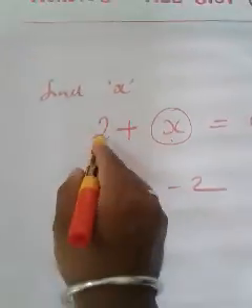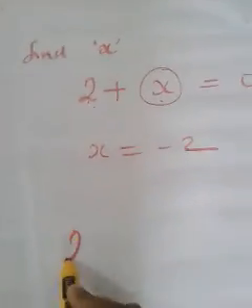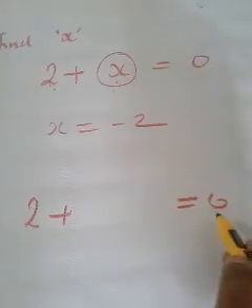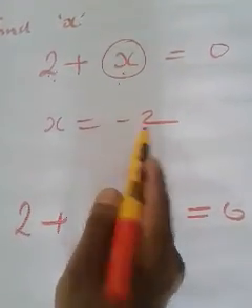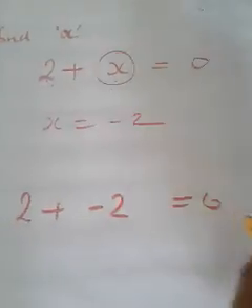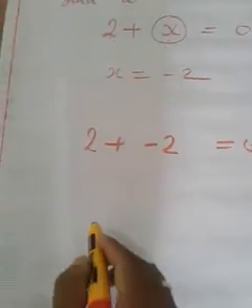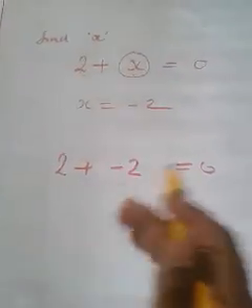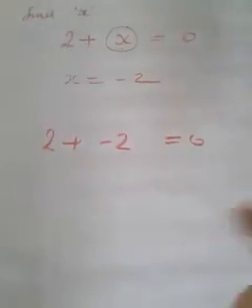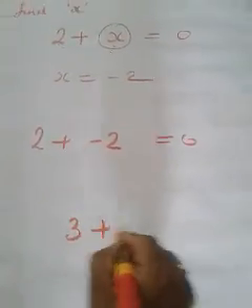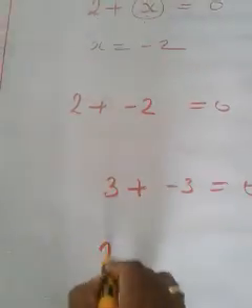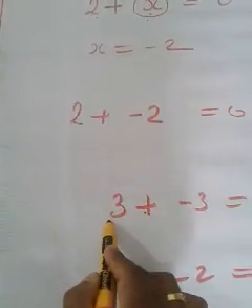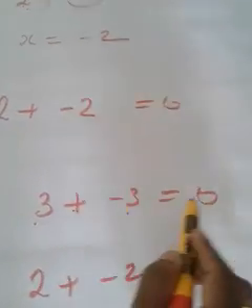Why? Because the question is 2 plus a number is equal to 0, and I told you that number is minus 2. Why? Because we know that 2 plus minus 2 is equal to 0. You know one thing: when you add a number with its negative, we will get the result 0. That means 3 plus minus 3 will be 0, and 2 plus minus 2 will be 0.